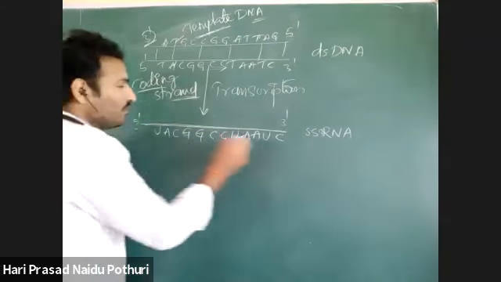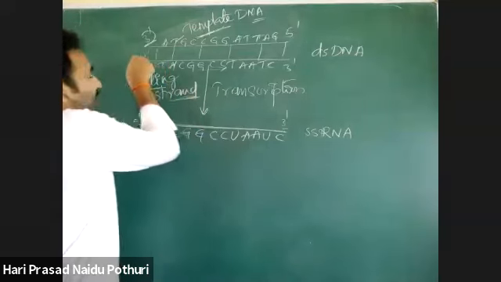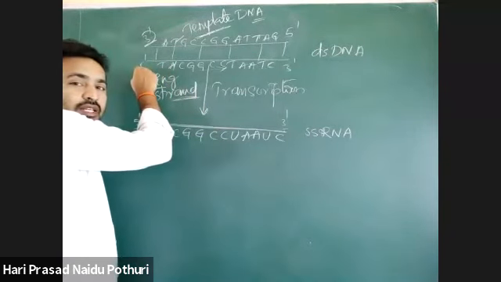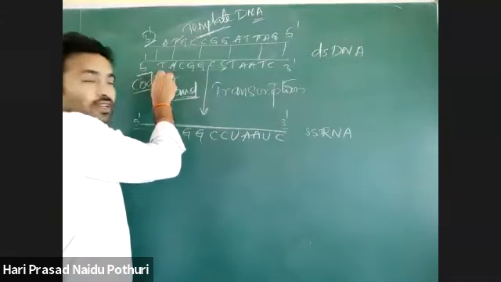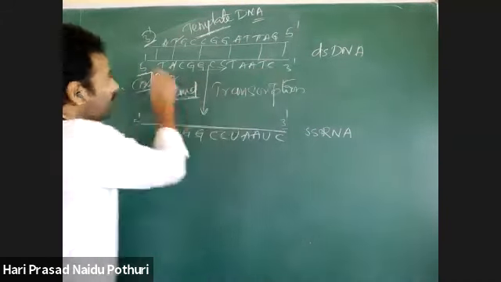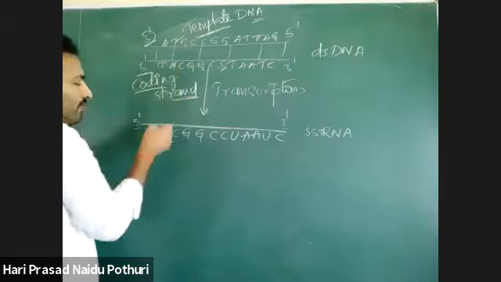This is 5' to 3'. What about the 5' to 3' strand in double-stranded DNA? Coding strand. What is the sequence of nucleotides on this coding strand? Same sequence, but T is replaced by U. See?